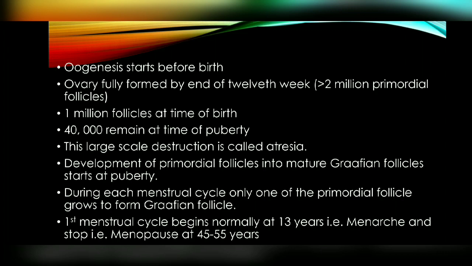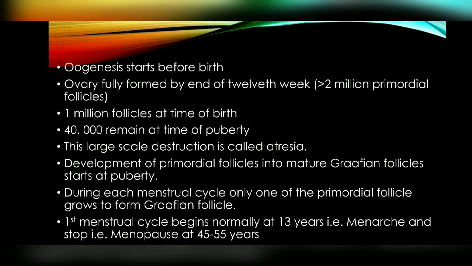Next we will discuss the maturation of primordial follicles into Graafian follicles, and that will occur at the time of the menstrual cycle. And this menstrual cycle starts normally at 13 years, and that is called the menarche, and the stop is called the menopause. And what is its age? That is 45 to 50 years. So this is the basic information.